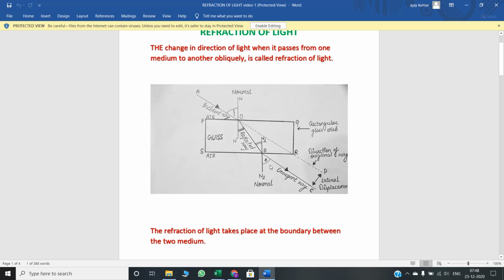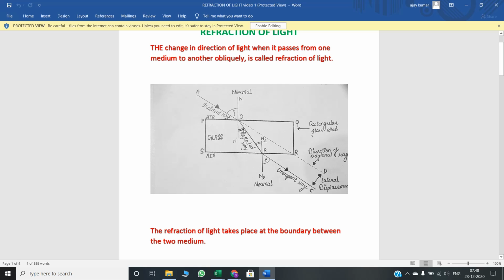क्लियर हुआ? मैं फिर से रिपीट कर रही हूँ. लाइट ये एयर है, so it is a rarer medium, and this is glass, it is a denser medium. So when the light goes from rarer to denser, it moves towards the normal, and when denser to rarer, it moves away from the normal. ये normal से away हो जाता है.